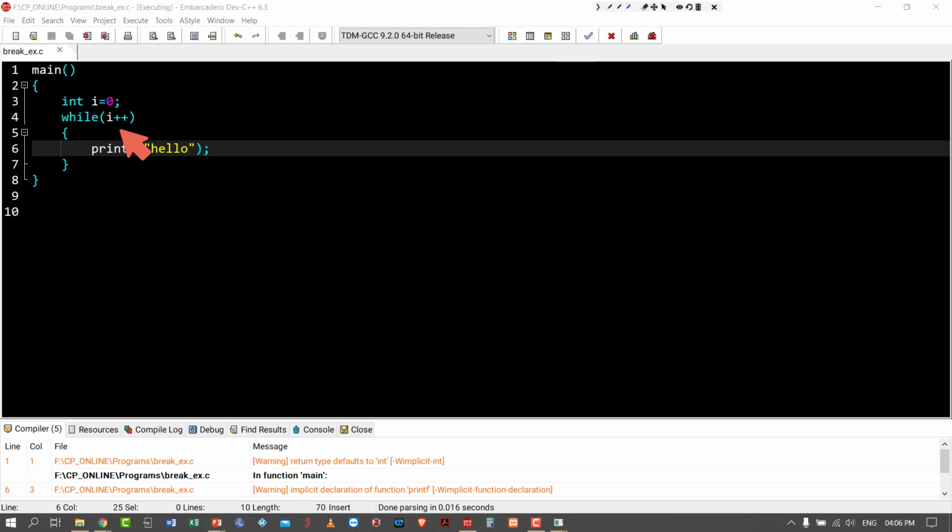I is declared. Some value is allocated. 0 is stored. Condition is checking. So here what you have to understand is, first it will evaluate while I. Here the value of I is 0.